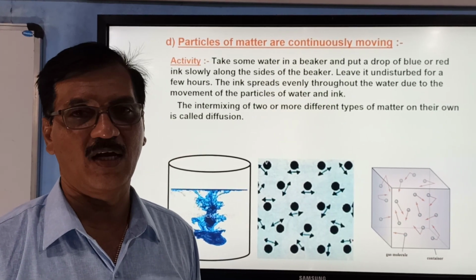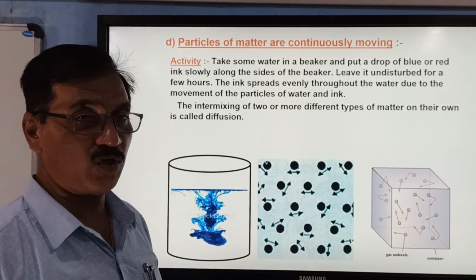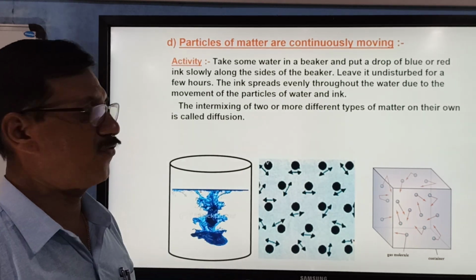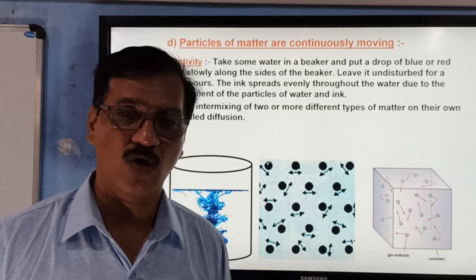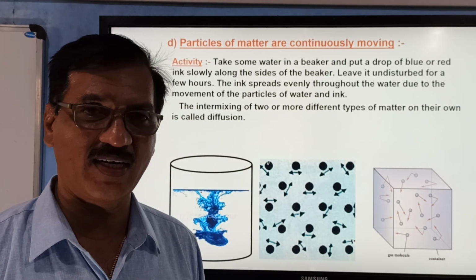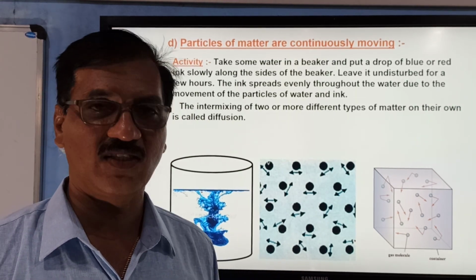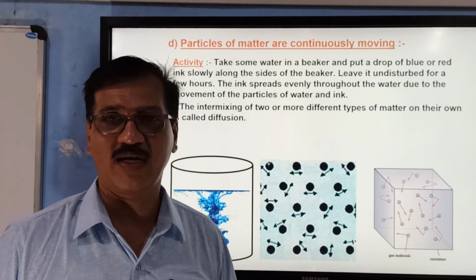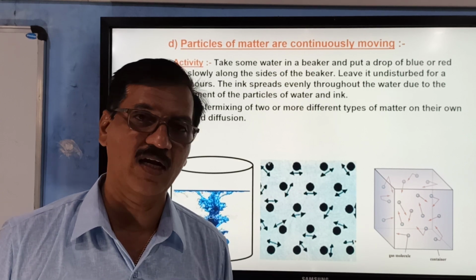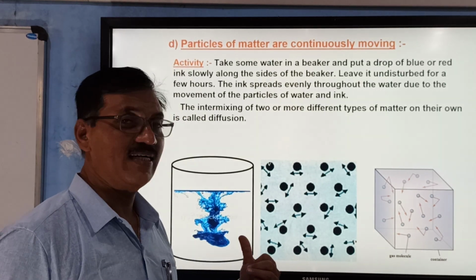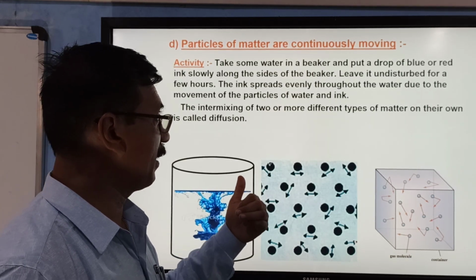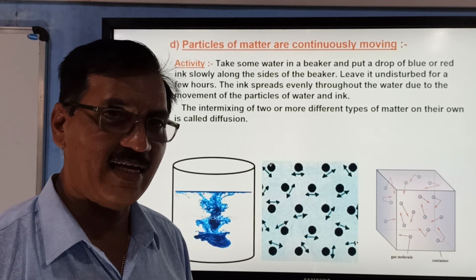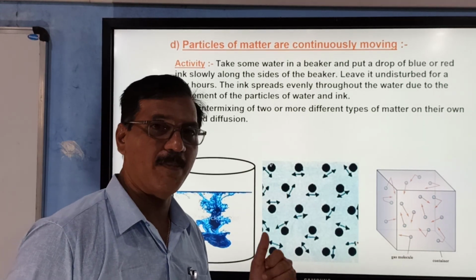It also shows that particles of matter are in continuous motion. Diffusion is the intermixing of particles on their own. Diffusion occurs faster in the gaseous state. Therefore, you will get the smell of an incense stick, agarbatti, kept far away. All these tell you that particles are in continuous motion. This is not because of wind, but because of the nature of matter.